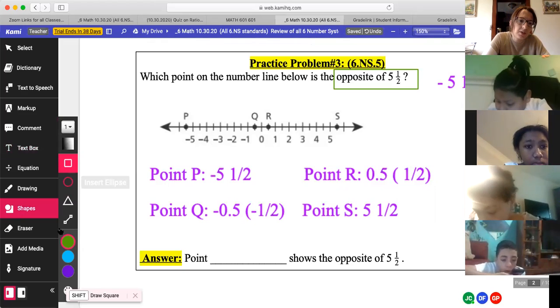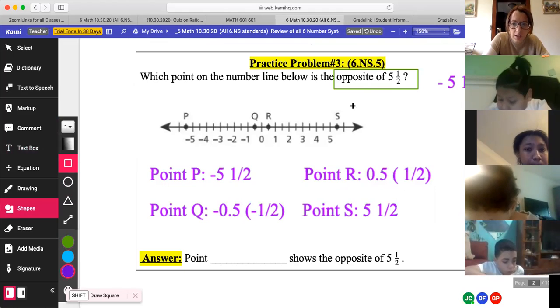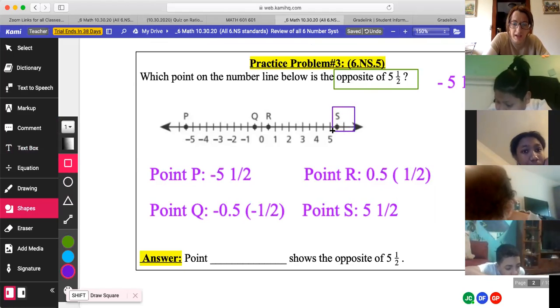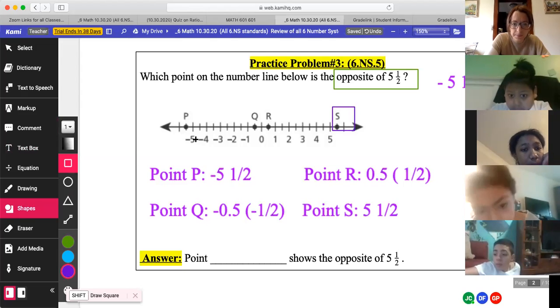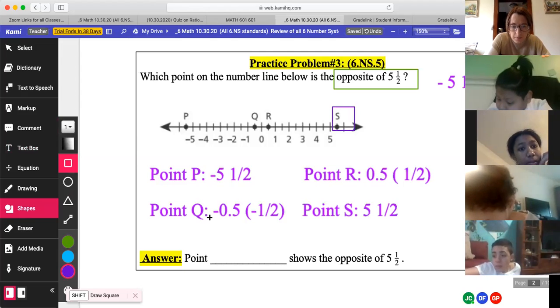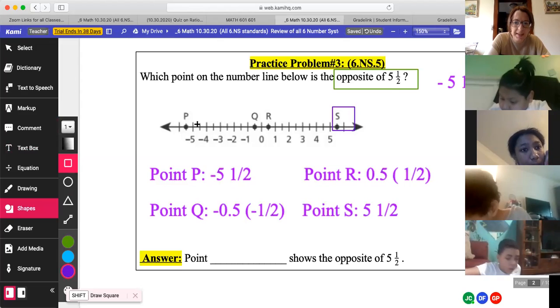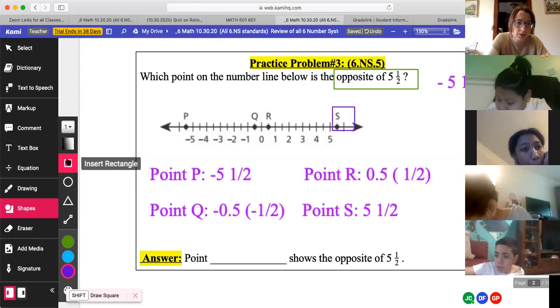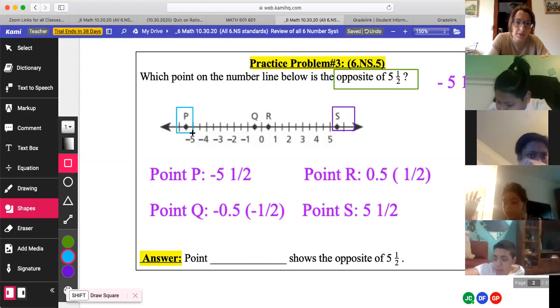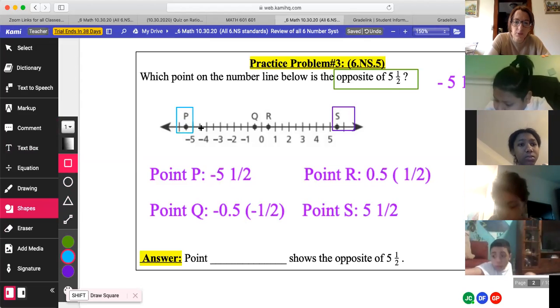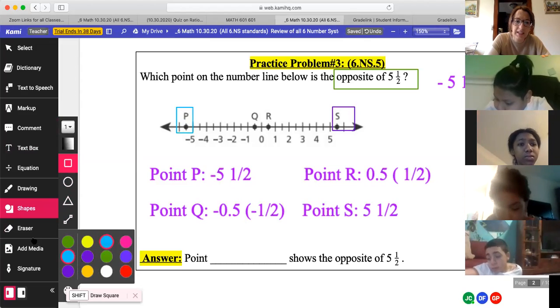So now, this is what Nia just said. She said this is positive 5.5. Where is the opposite of that? We need a negative. Which point is on the negative side? P. P would be the opposite. So the answer you would write, and I'm going to highlight it in blue, would be point P on the line. Does everyone see that? What I did here is I wrote the location of each point to make it easier.